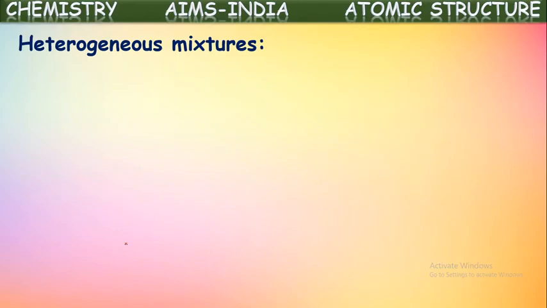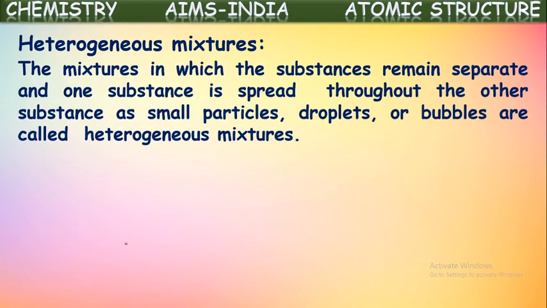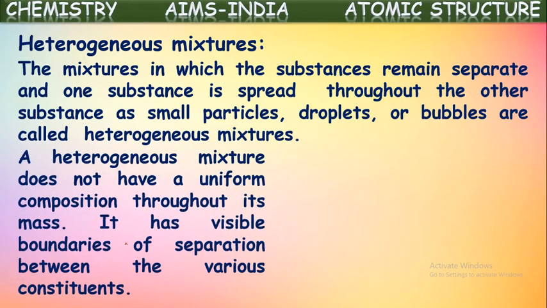Next, heterogeneous mixtures. The mixtures in which the substances remain separate and one substance is spread throughout the other substance as small particles or droplets or bubbles are called heterogeneous mixtures. Yes, so the mixtures in which the components can be seen even after mixing are called heterogeneous mixtures. A heterogeneous mixture does not have a uniform composition throughout its mass.